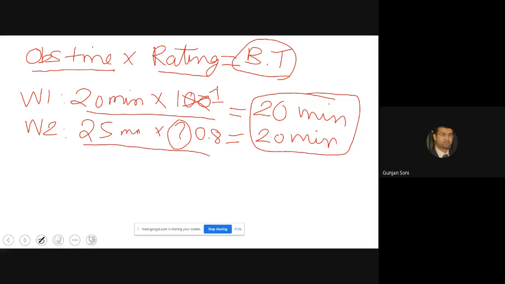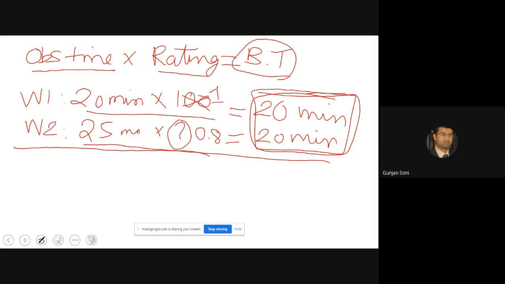Okay, so this is the meaning of basic time, and we will explore basic time further when we go to the next chapter. Although the concept of basic time has been introduced a bit before, we will get to know the significance of BT in the next chapter.